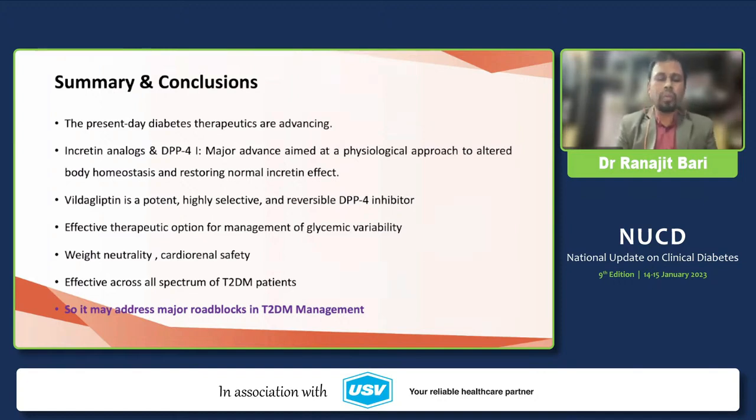It has good weight neutrality and an established cardio-renal safety profile, though a CVOT trial has not been conducted. It is effective across the spectrum of diabetes mellitus, whether elderly or young. So it may address the major roadblocks in type 2 diabetes management. With this, I'd like to thank you for your patient hearing.